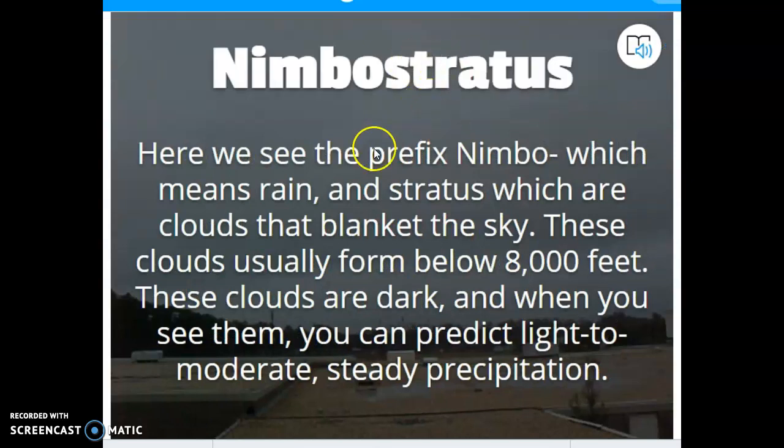So again, nimbo means rain or precipitation. Stratus clouds that have nimbo attached to it are going to bring, and this is what you probably need to write, light to moderate, but steady precipitation. Like we said in class, those are the days when it's raining in the morning, raining in the afternoon, and then raining in the evening, because it kind of rains all day long, because those clouds are covering the entire sky. They're not as big and powerful as the cloud that we're about to study here in just a few moments. So nimbostratus.